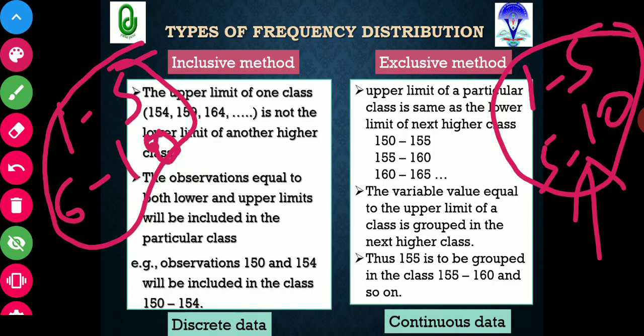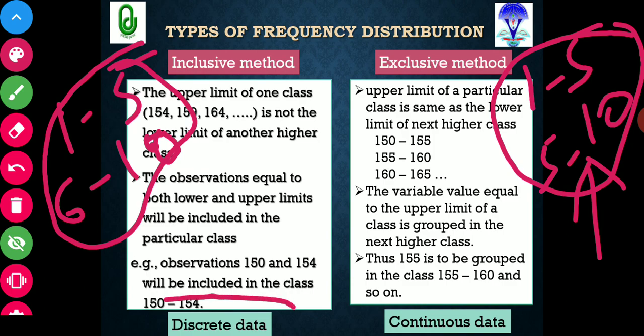The observation equal to both lower and upper limit will be included in that particular class. Example, observations 150 and 154 will be included in the class 150 to 154. So in this inclusive method, the class is 150 to 154. If 150 comes, it will go to this class. If 154 comes, then also it will go to this class.